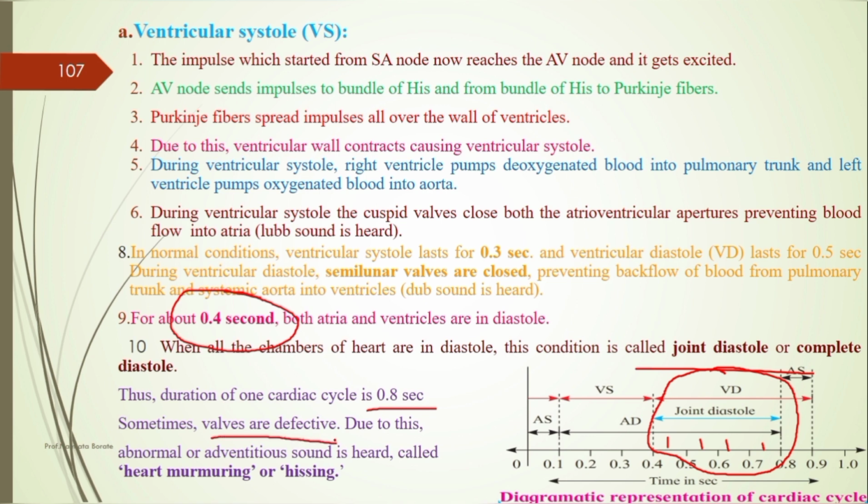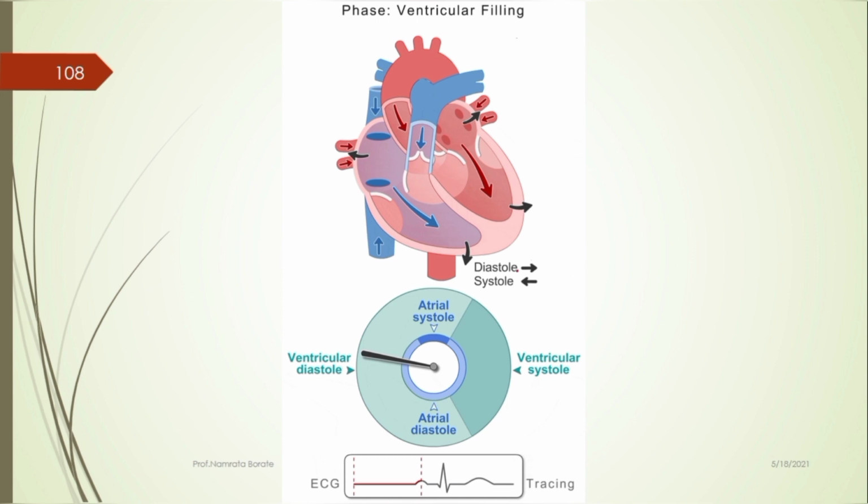Sometimes the valves are defective. Which valves? It may be the tricuspid or bicuspid valve, or it may be the semilunar valve. When it is defective, an abnormal adventitious sound is heard here. What is that sound called? It is a heart murmur, or it is called a hissing sound.